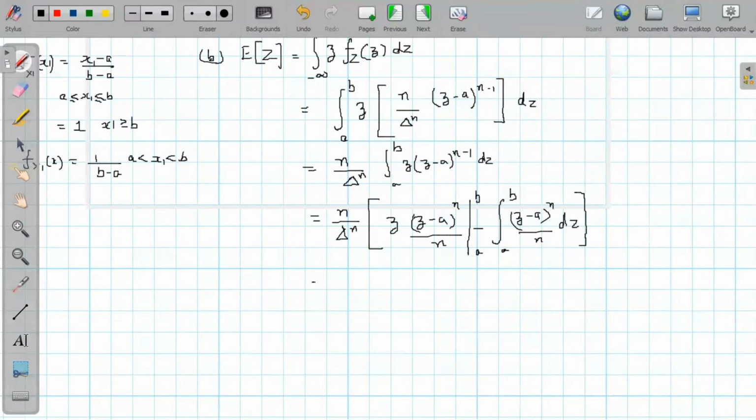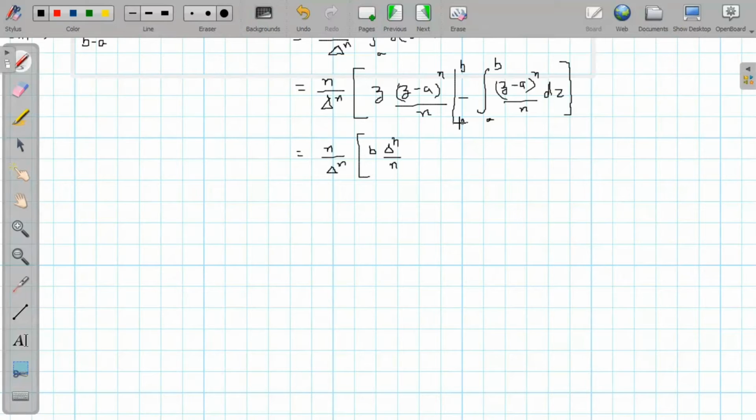So that will be equal to N by delta raised to power N. So putting B here, this will become B, and here B minus A, that we can write delta. So delta raised to power N divided by N. And if you put the lower limit A here, the whole term will be 0.